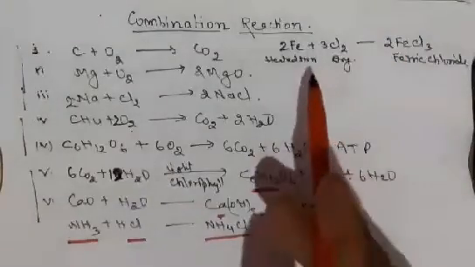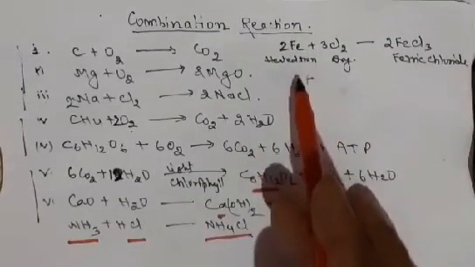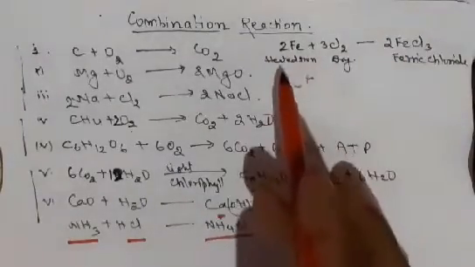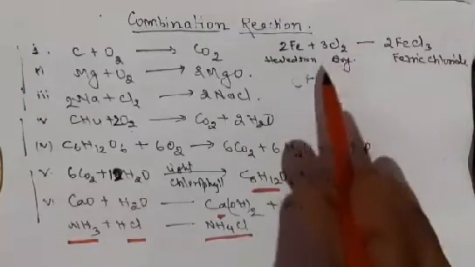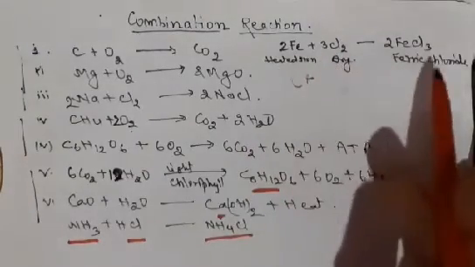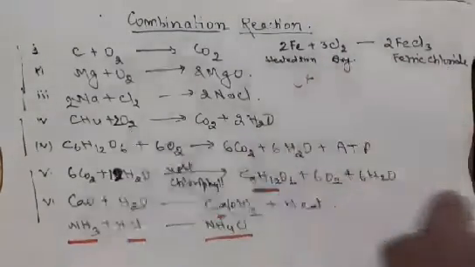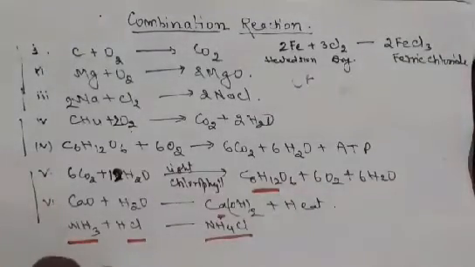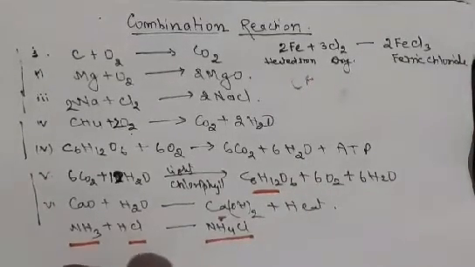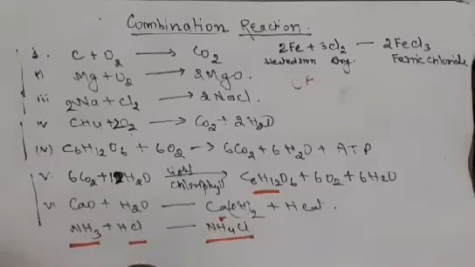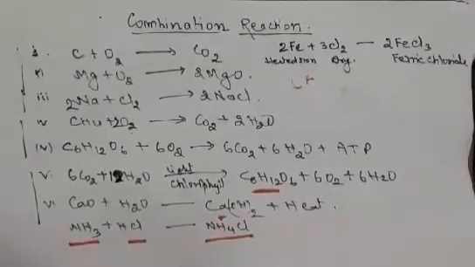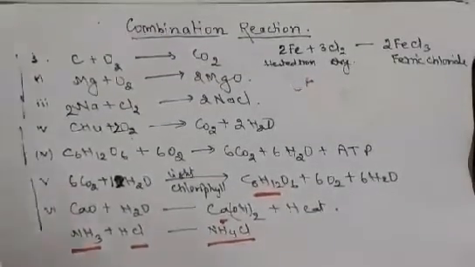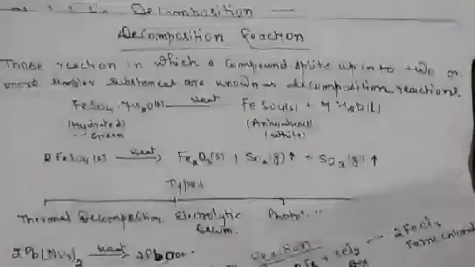Okay, you can learn one more example. Iron, when heated and reacted with chlorine gas, then ferric chloride is produced. So these are the chemical reactions that show the combination reaction. So what is combination reaction? Combination reaction is a type of reaction in which two reactants combine together to form a new compound or new substance with new property.